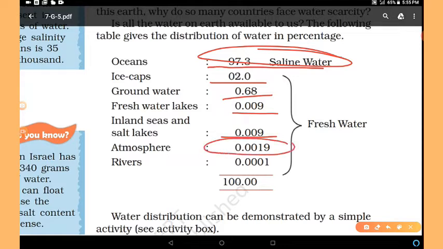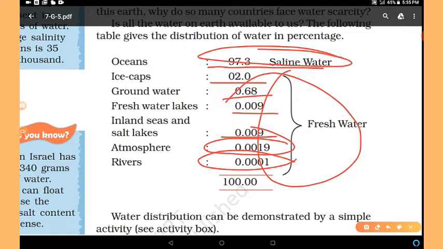Atmosphere 0.0019%, and rivers 0.0001%. This is completely fresh water. So in this way we can say that the availability of drinkable water is very little.